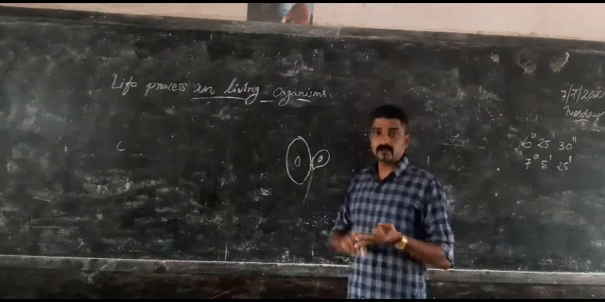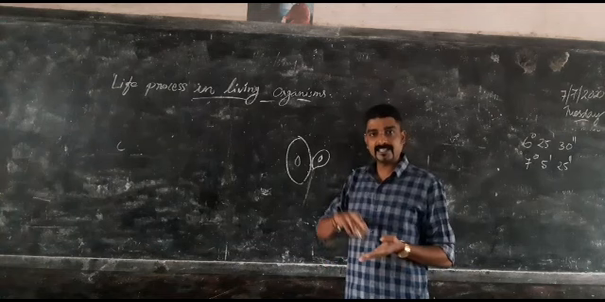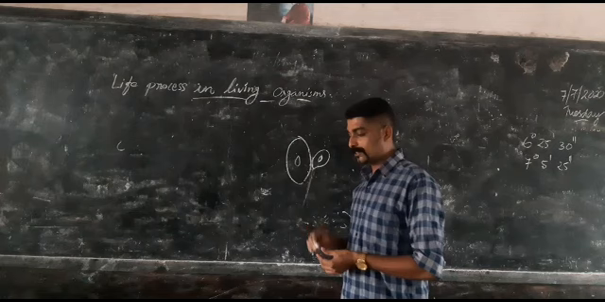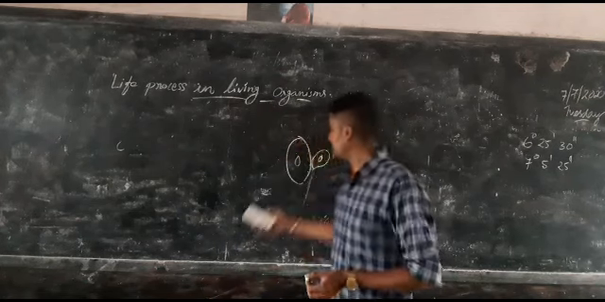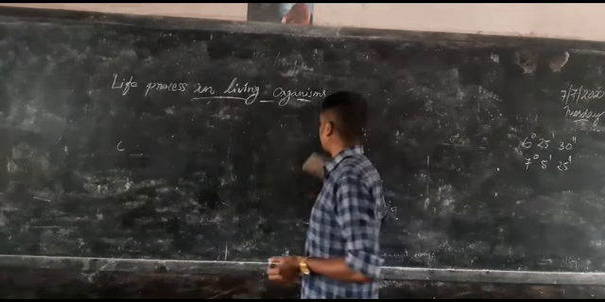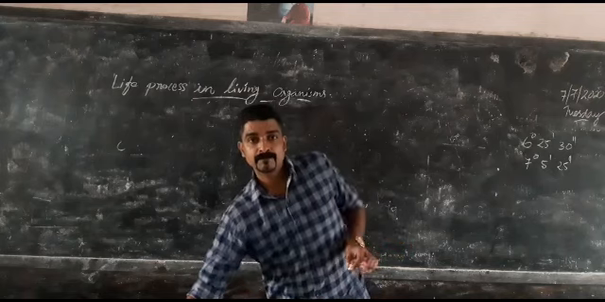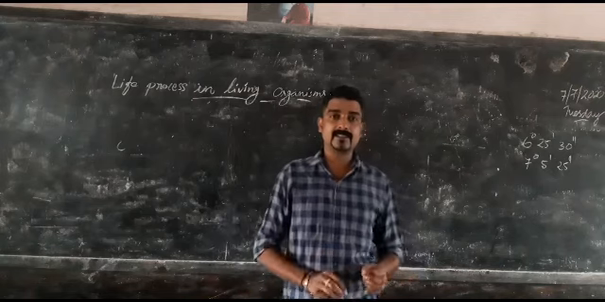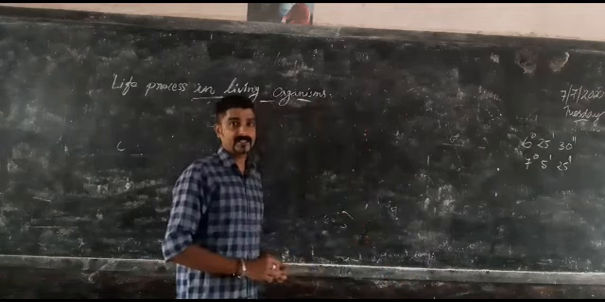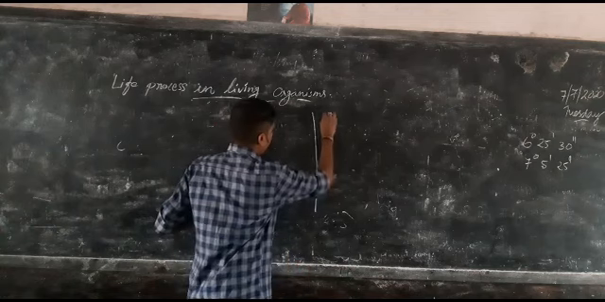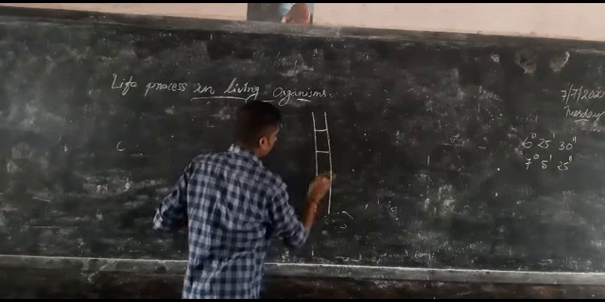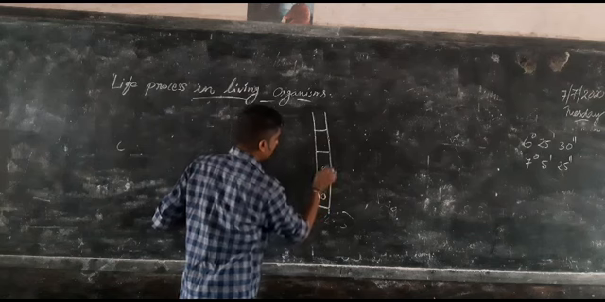Amoeba, paramecium, euglena, yeast, they are reproducing asexually. Now we are going to study the multicellular organisms, how they are reproducing asexually. Multicellular organism means many nuclei, many cells are there. For example, Spirogyra. It's a type of living organism. So they have many cells.